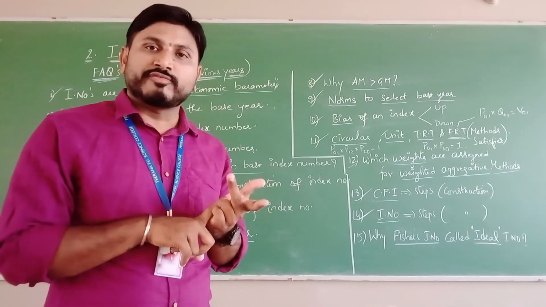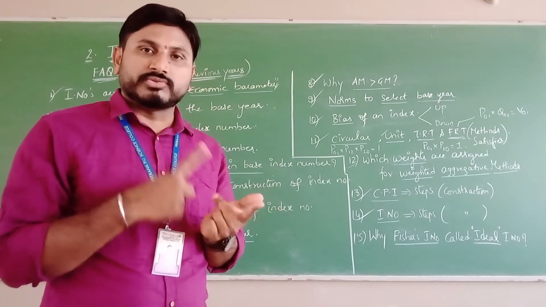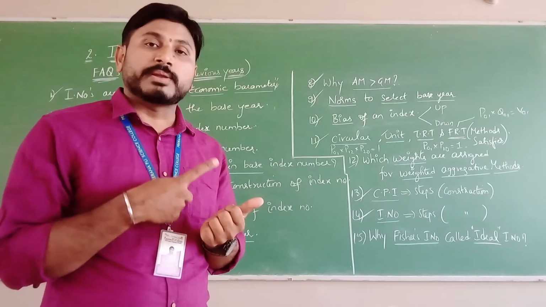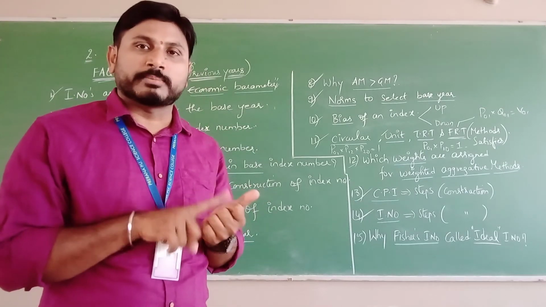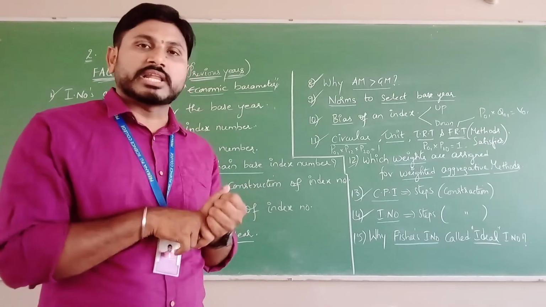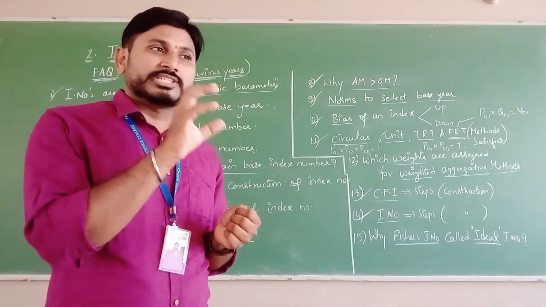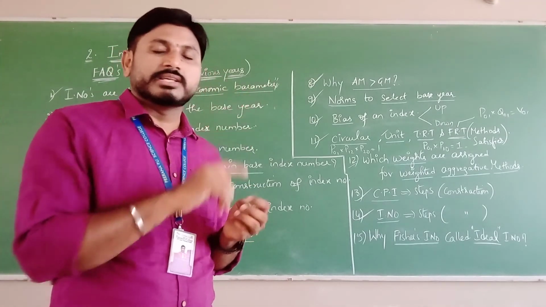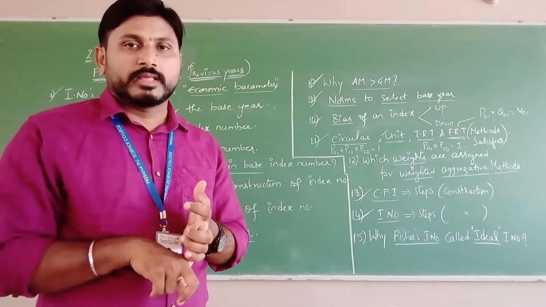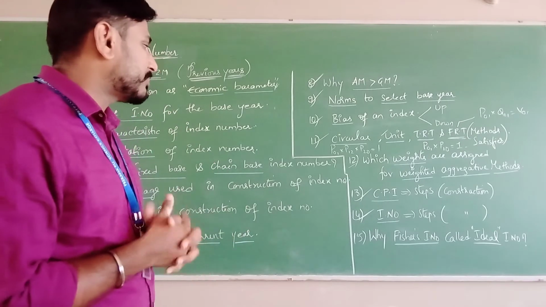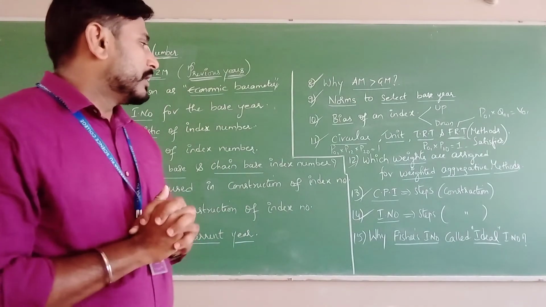Step 2, selection of base period. Step 3, selection of items. Step 4, obtaining the price quotations. Step 5, selection of weights, and next selection of average, and selection of formula, right? So these are the construction steps of an index number.